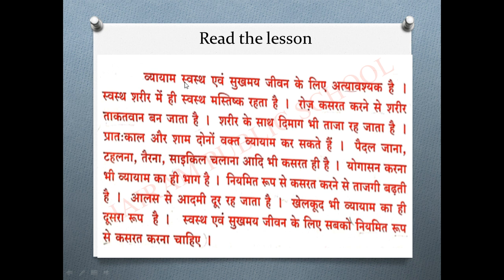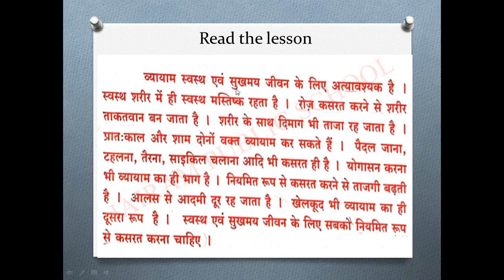Same, sa is halfly joined to va. The halfly joined words with that letters we will say as combined letters. Sa is halfly joined to va, then sa is halfly joined to ta. Is sva, is sta, svastha. Evam, e, v is having one matra, one dot means what? Matra. So एवं, व्यायाम स्वस्थ एवं सुखमय.